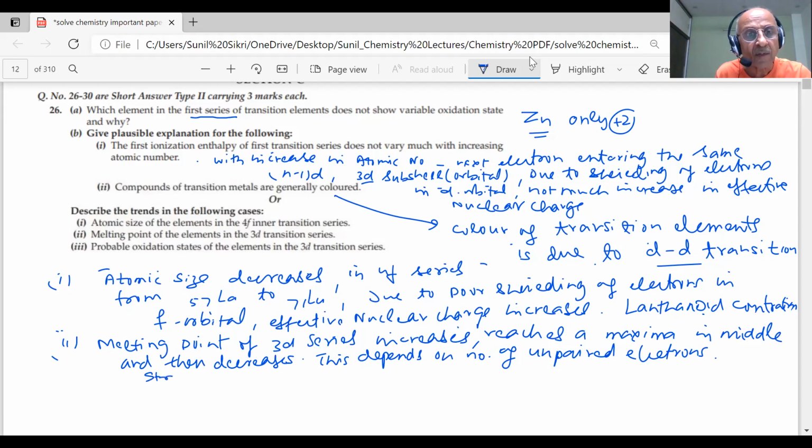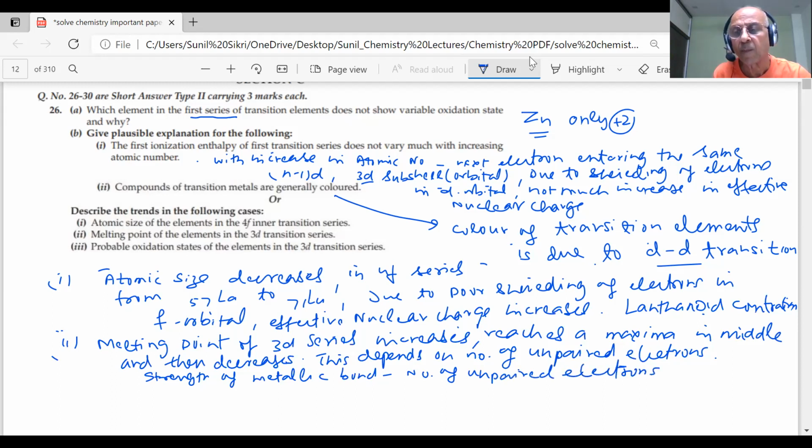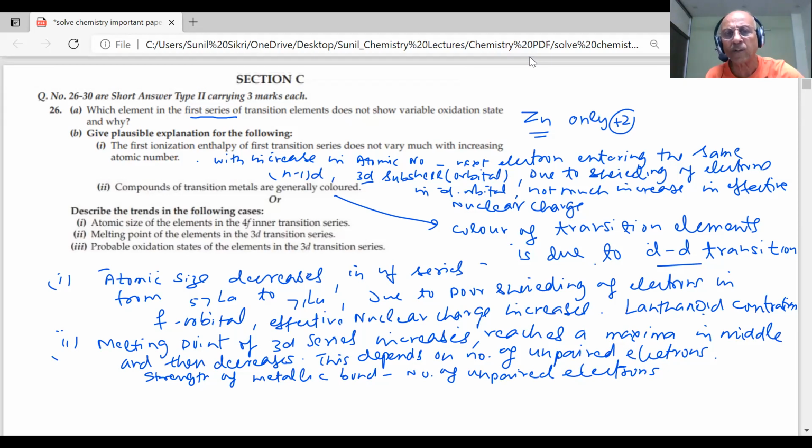So the strength of the metallic bond depends on the number of unpaired electrons. Clear? The more the unpaired electrons, the stronger the metallic bonding. So manganese has a very large number of unpaired electrons. It will reach a maxima and then it will decrease. The value will decrease, students.